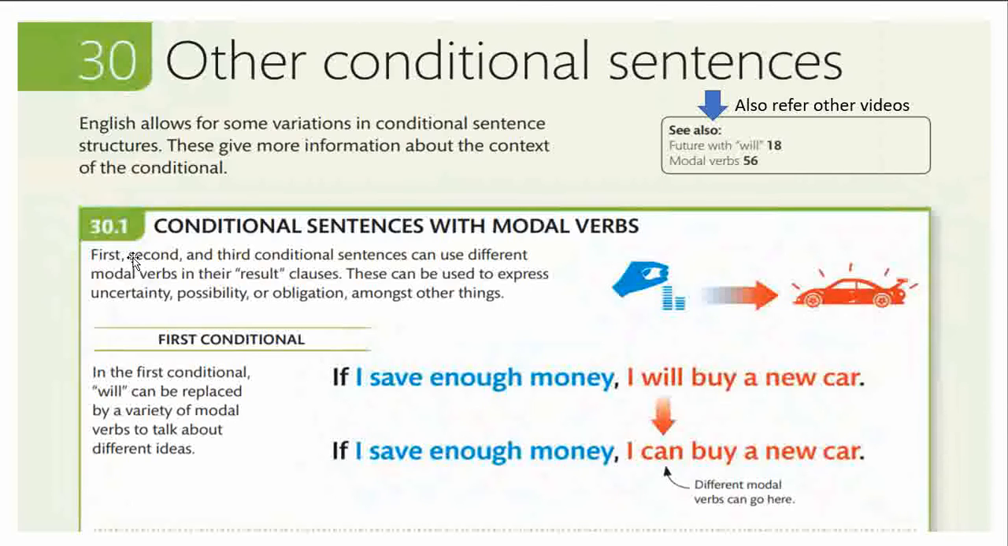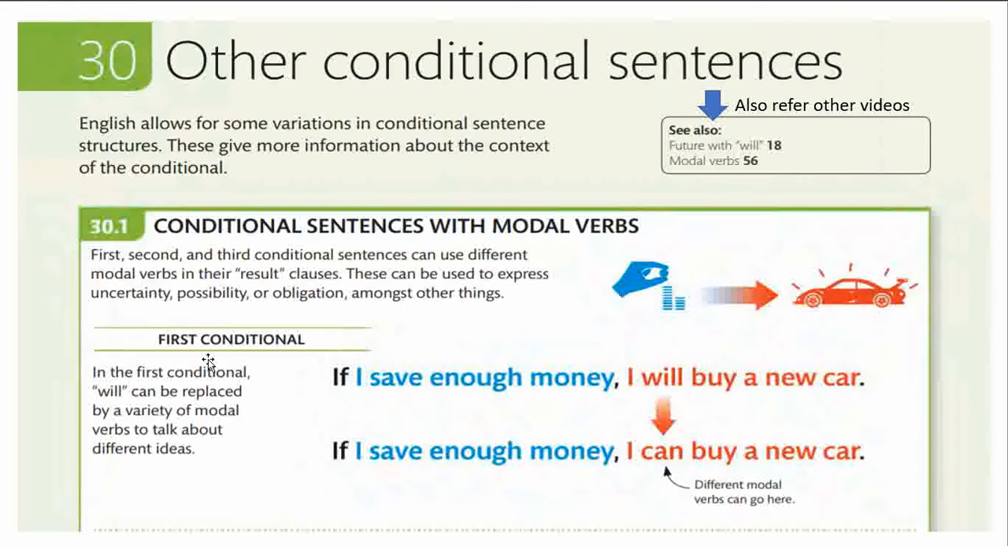The first pointer. The first, second, and third conditional sentences can use different modal verbs in their result clauses. Result clauses are after the conditional clause. So in that we can use different modal verbs like will, can, may, might, etc. And these can be used to express uncertainty. Make a note of this word uncertainty, that means not sure, not certain, possibility that it can happen, or obligation that they should do or must do something, and among other such modals.